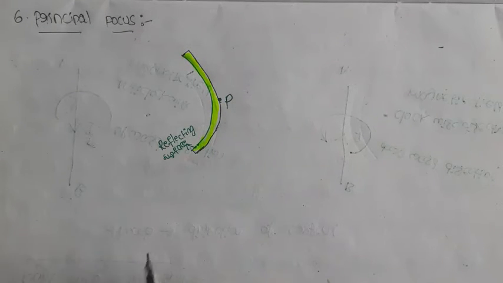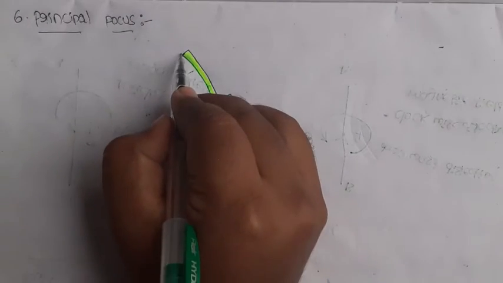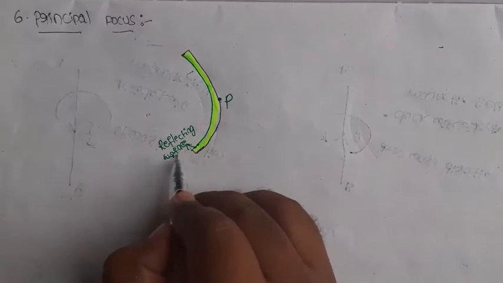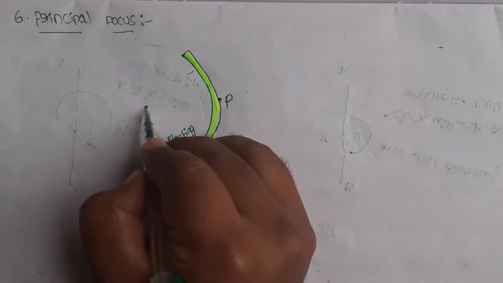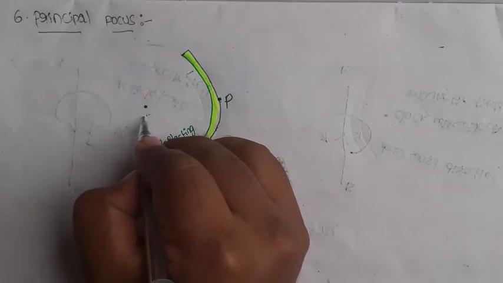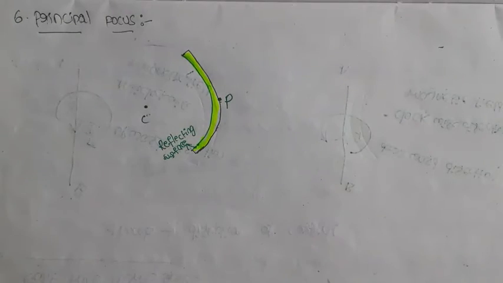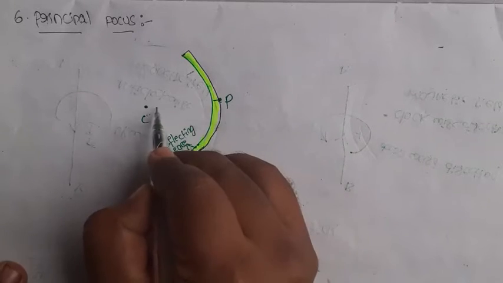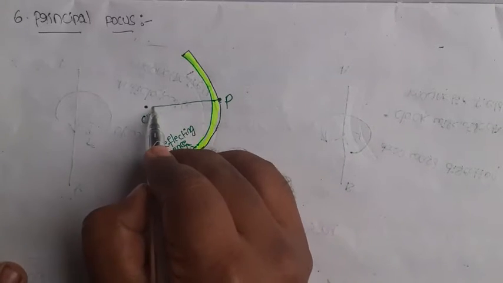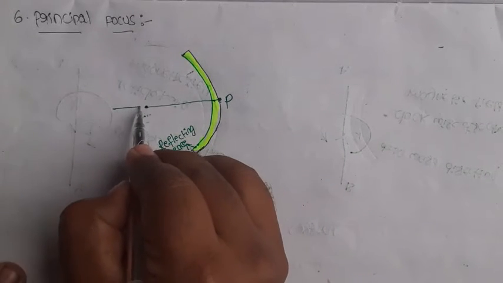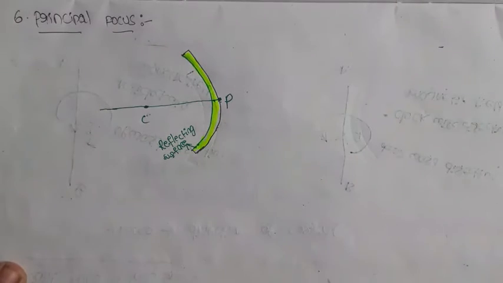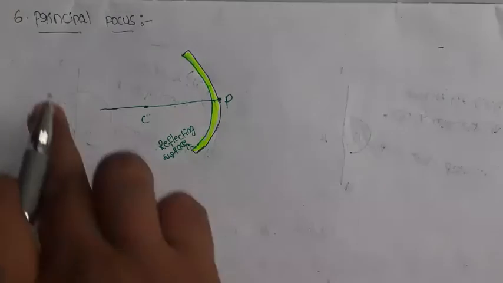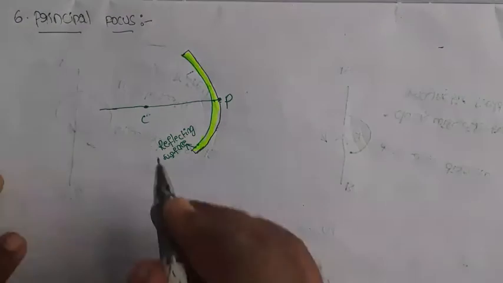Where is the center of curvature? The center of the hollow sphere is called the center of curvature. So this is the center of curvature. The straight line passing from the pole to the center of curvature is called the principal axis. Now, what is meant by principal focus?